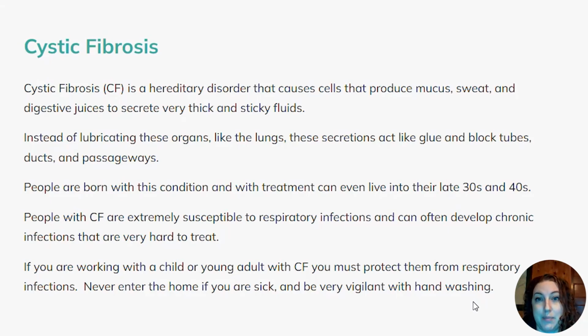People with cystic fibrosis are extremely susceptible to respiratory infections and can often develop chronic infections that are very hard to treat. If you're working with a child or young adult with cystic fibrosis, you must protect them from respiratory infections. Never enter the home if you are sick, and be very vigilant with hand washing.